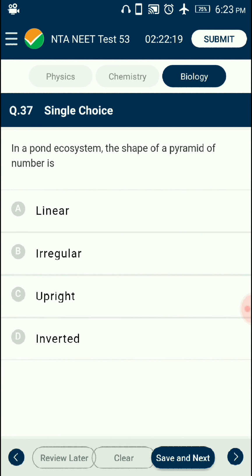Question number 37. In a pond ecosystem, what is the shape of the pyramid of number? The base of each pyramid represents the producers of the first trophic level, while the apex represents tertiary or top level consumers. The pyramid of number for a pond ecosystem is always upright. Phytoplanktons are the chief producers; though their biomass is less, their number is maximum. So the answer is option C. The shape of the pyramid of number is always upright.